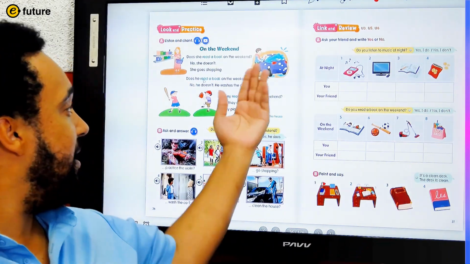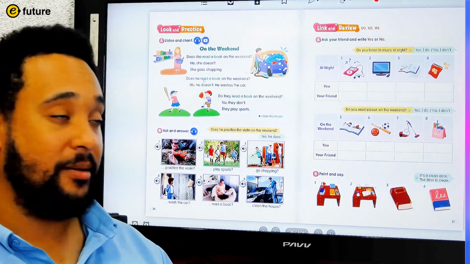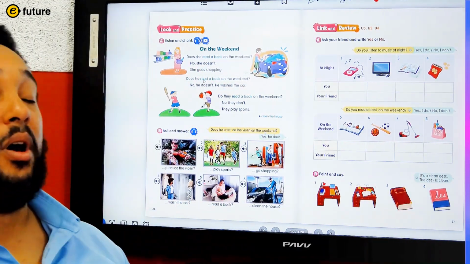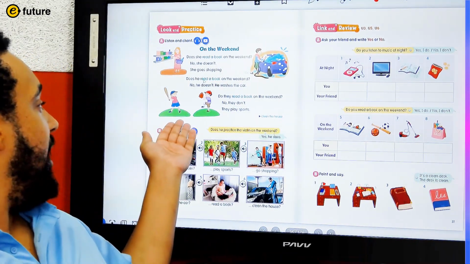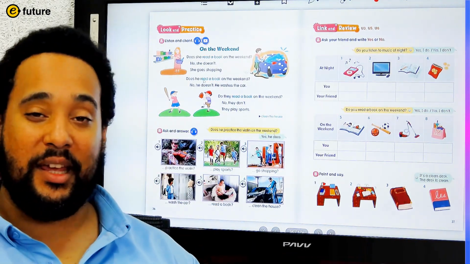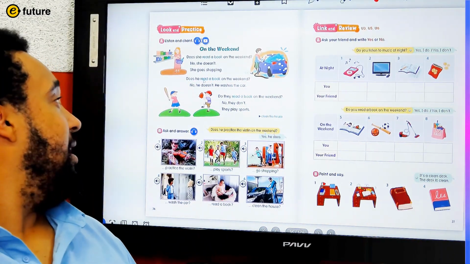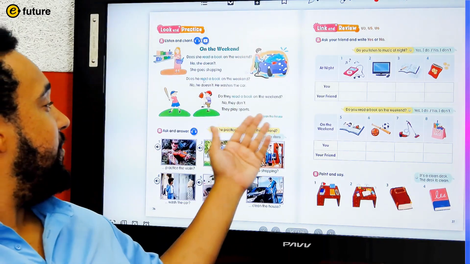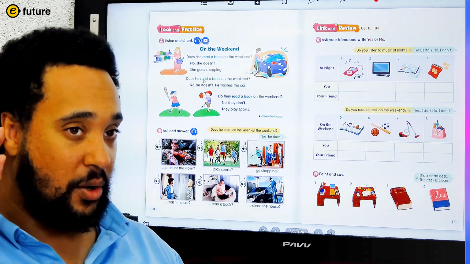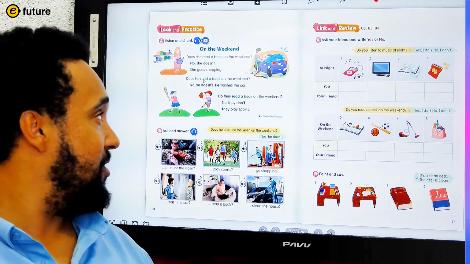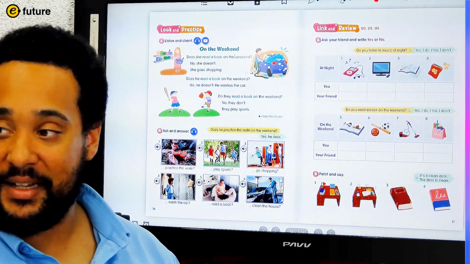So everybody together, what does he do on the weekend? He washes the car. What does she do on the weekend? She goes shopping. And what do they do on the weekend? They play sports. Good. Now, we will have in this chant a question and an answer. So listen to the question and listen for the answer. Let's watch the animation together and then we will practice.